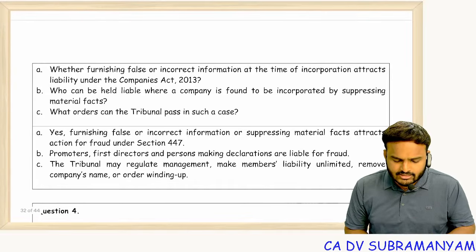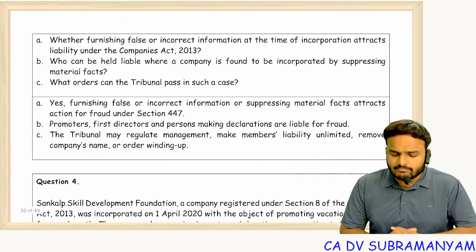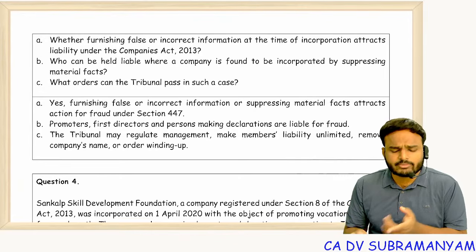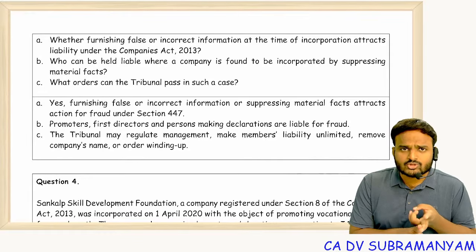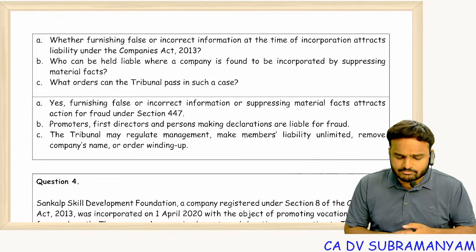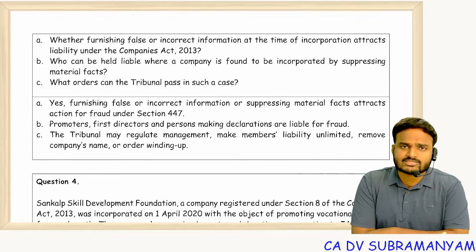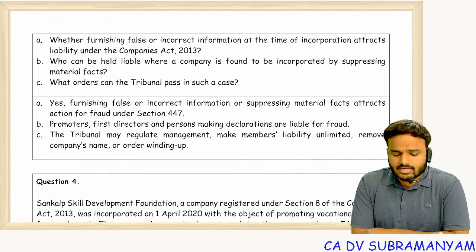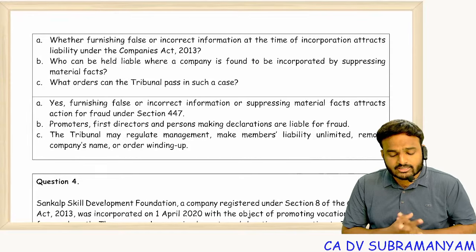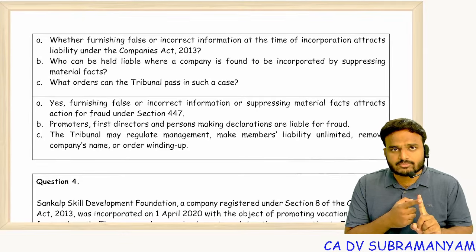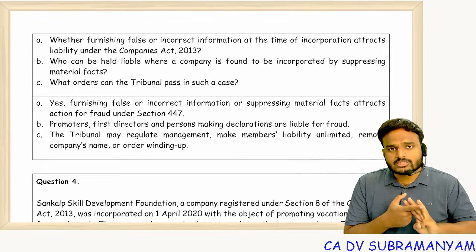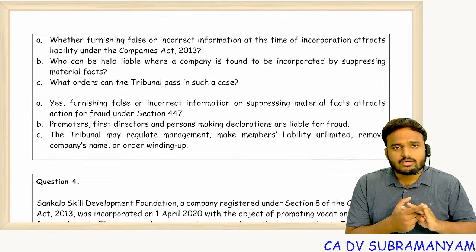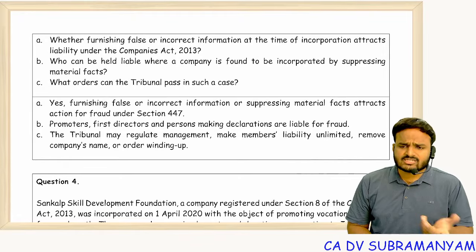Section 447. Who can be held liable where a company is found to be incorporated by suppressing material facts? All the persons associated with the incorporation: first directors of the company, promoters, even professionals also. You can see promoters, first directors, and persons making declarations are liable for fraud. And what orders can the tribunal pass in such a case? The tribunal may regulate management of the company, change of management, change of MOA, alteration of members' liability from limited to unlimited, removal of the name, and winding up of the company, or such other orders as it deems fit.